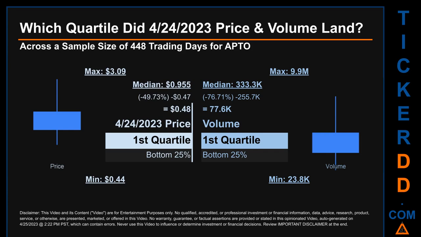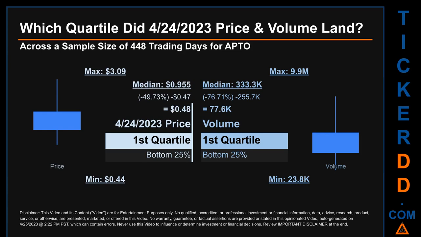Which quartile did April 24, 2023 price and volume land? Across a sample size of 448 trading days, the maximum end-of-day price for APTO was $3.09 while the minimum was 44 cents. Within that price range, April 24, 2023 price, of 48 cents, landed within the first quartile, meaning it was within the bottom 25% of all sampled end-of-day prices.